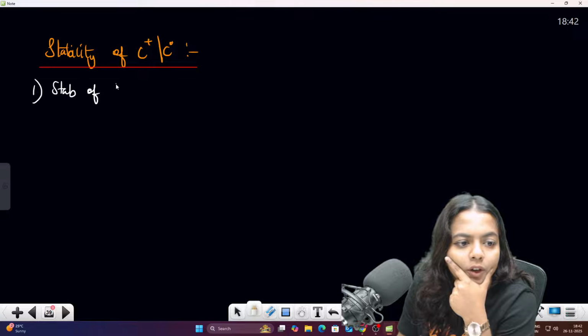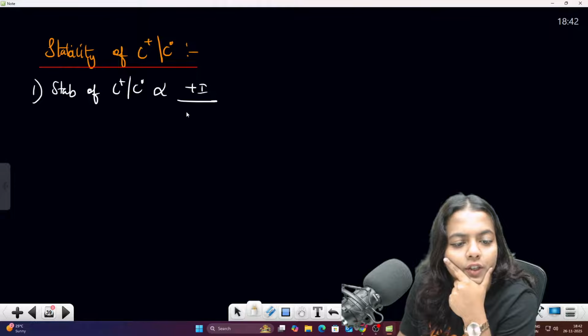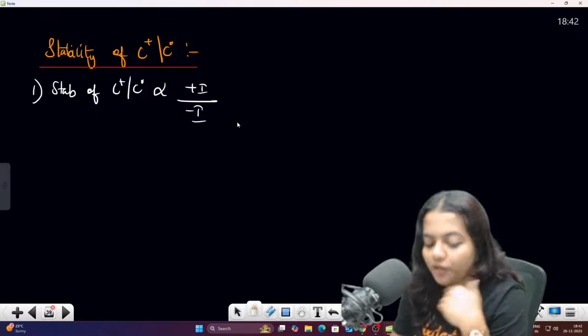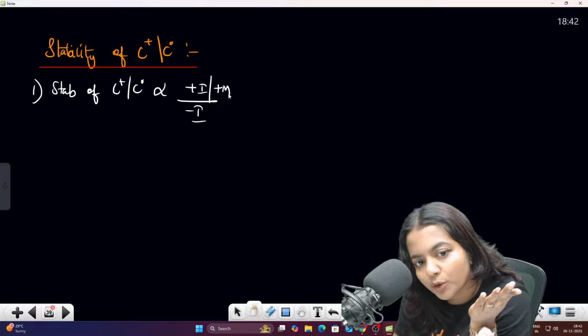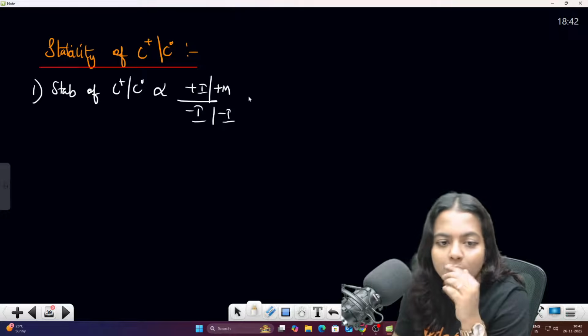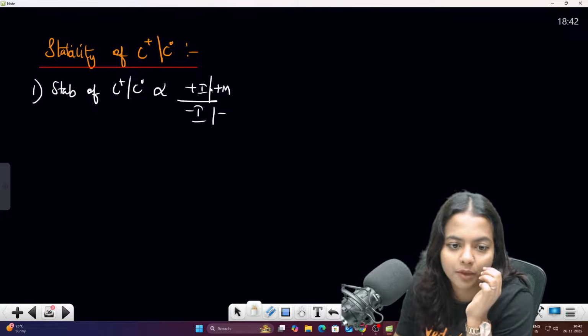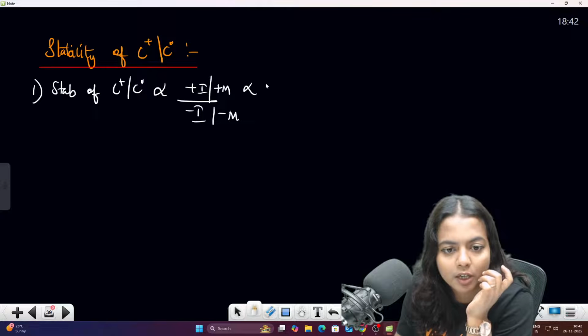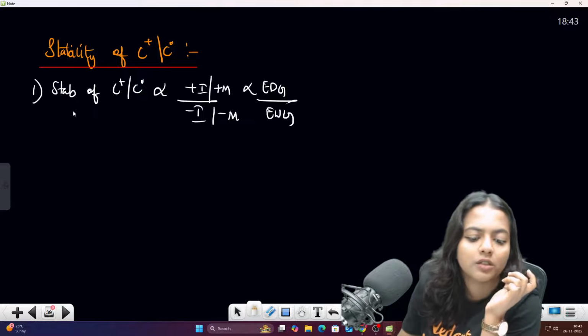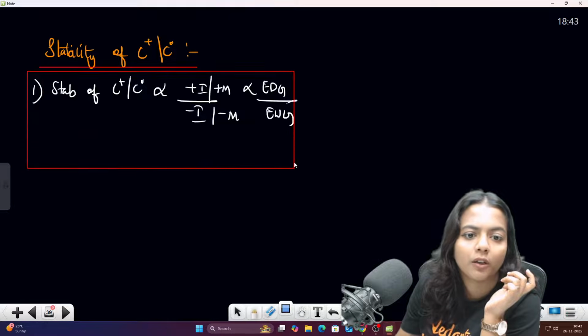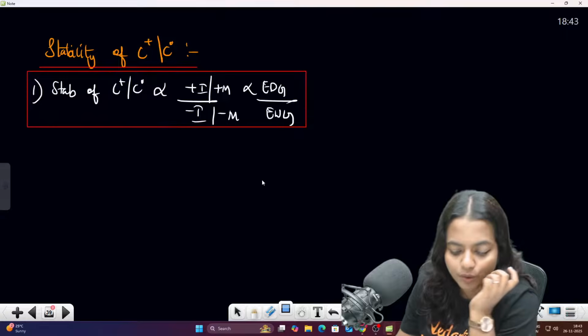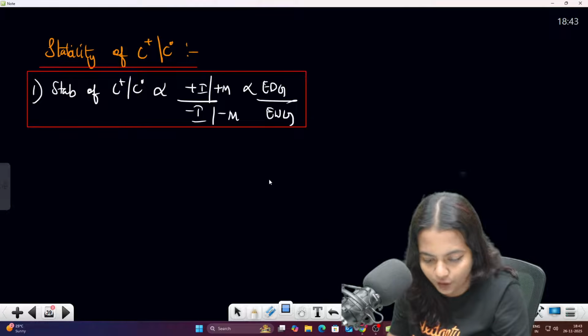Stability of carbocation or carbon radical is directly proportional to plus I effect, inversely proportional to minus I effect. Which means directly proportional to plus M effect, inversely proportional to minus M effect. Just think like this: directly proportional to electron donating group, inversely proportional to electron withdrawing group. This is your entire one. You have to follow the DNP rule here also. DNP rule is applicable here also.